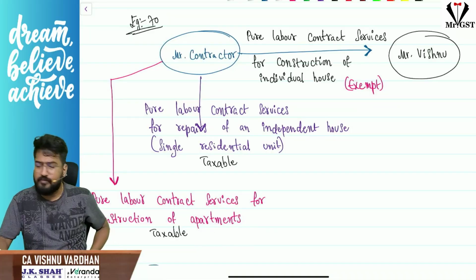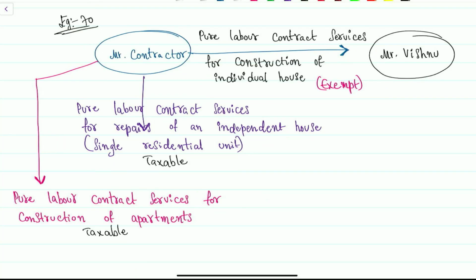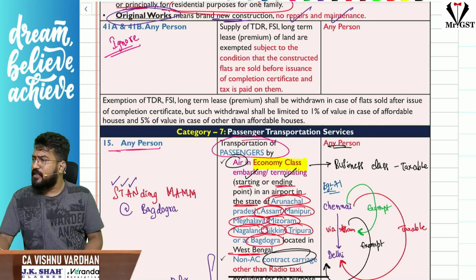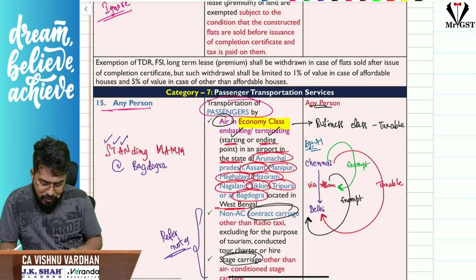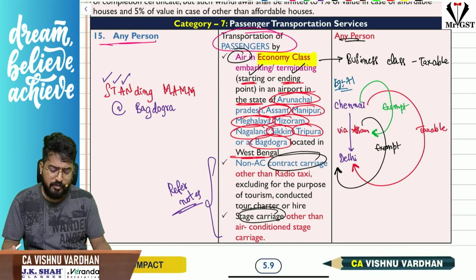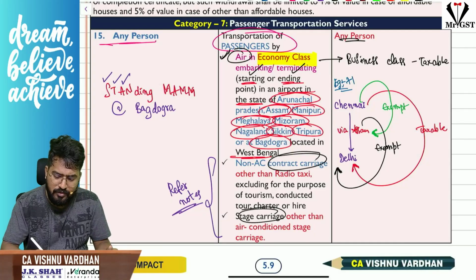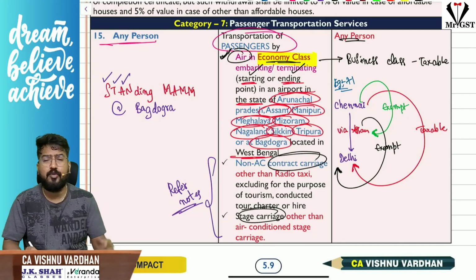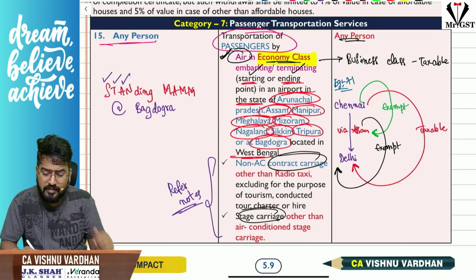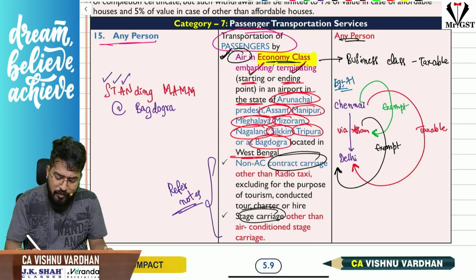So with this we are done with this particular category. Next category is, if you see, passenger transportation services. Sir, what are passenger transportation services? If you see here, sir, passenger transportation service, first we are going through, sir, if you are transporting the passengers through air in economy class, that is important. Business class is taxable, but this journey should be either starting or ending from the airports located in these states.